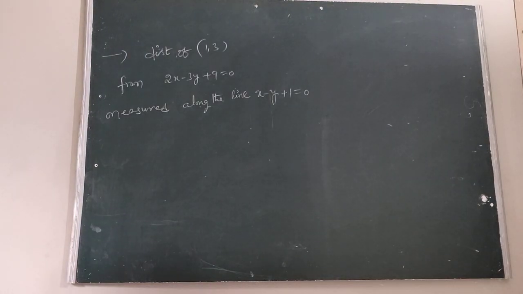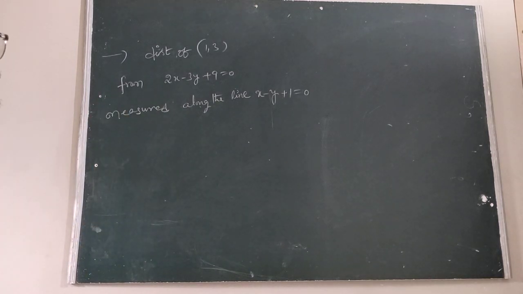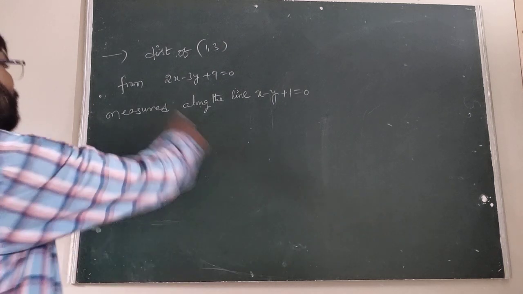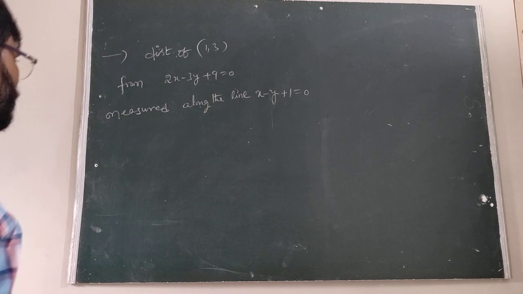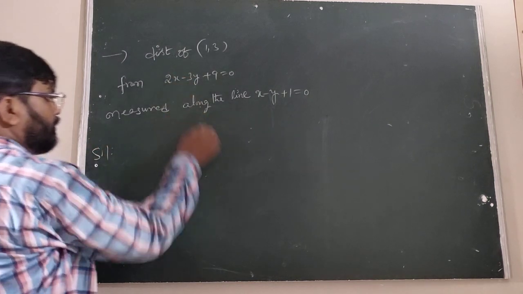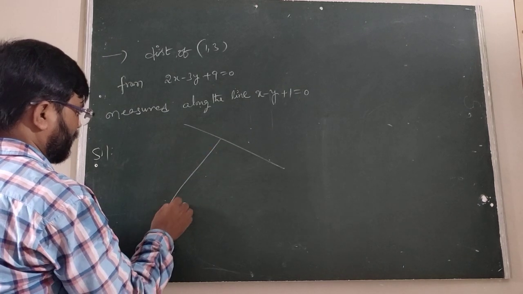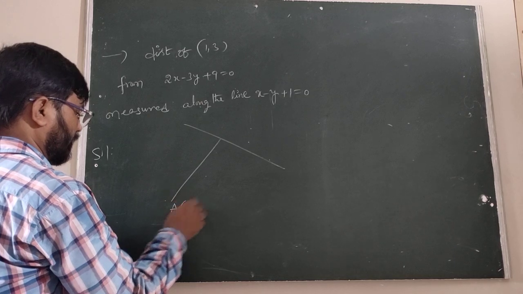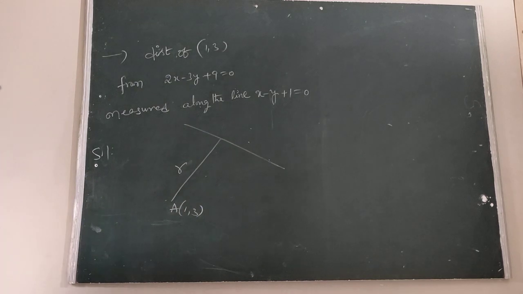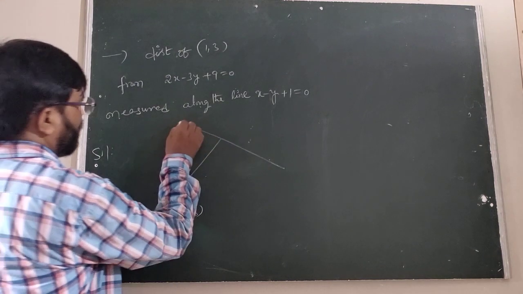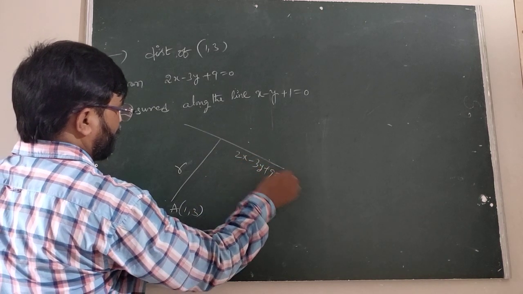Now here, the distance of the point 1 comma 3 from the line, measured along the line. Suppose we are taking the point 1 comma 3. We have to find the distance r. The given line is 2x minus 3y plus 9 equal to 0.